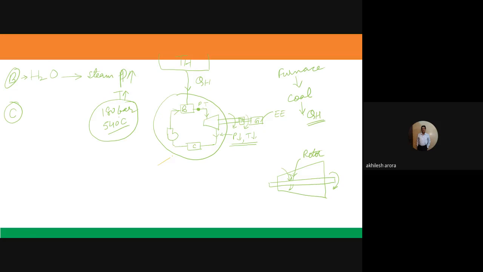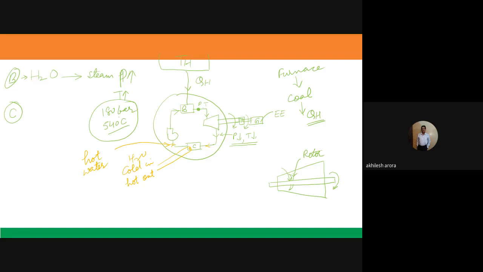So we have cold water entering the condenser. Cold water goes in and hot water comes out. And the steam which was entering the condenser, when it leaves, is not steam, it is actually hot water.